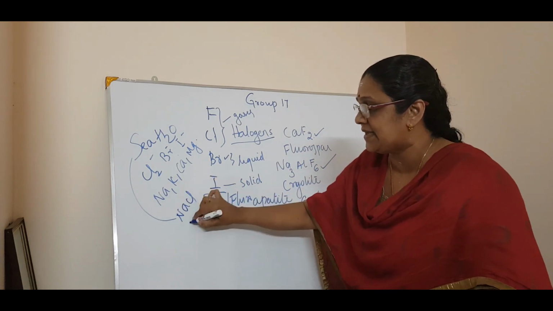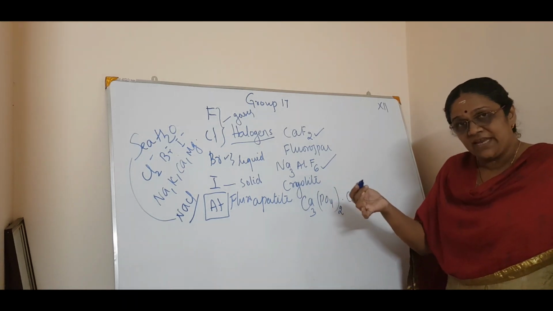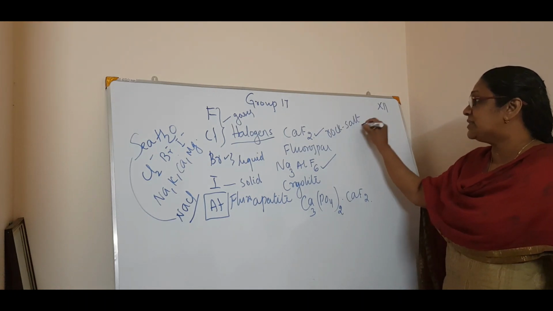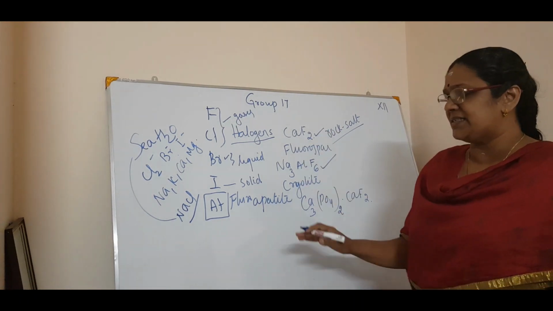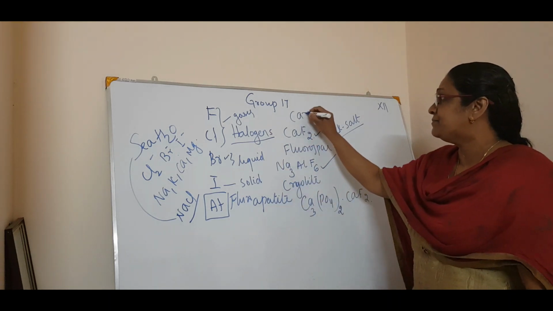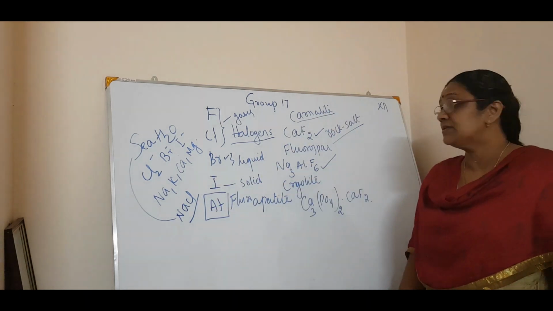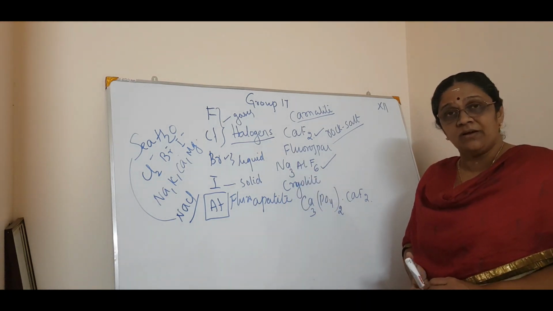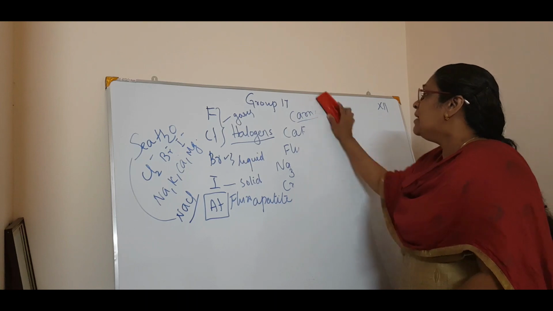So normally seawater contains what? Seawater contains NaCl, isn't it? When NaCl beds are dried up, we will get rocks of NaCl. NaCl is also called rock salt, isn't it? So these are the main occurrences of the halogen family. Also in carnallite, these chlorides, bromides, etc. can be seen. So these are some of the occurrences of the group 17 elements, the halogen family. Just go through it, and now we will pass on to the properties.